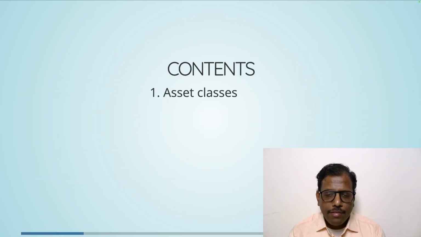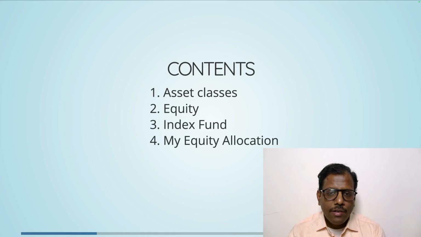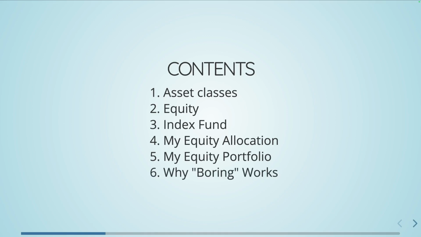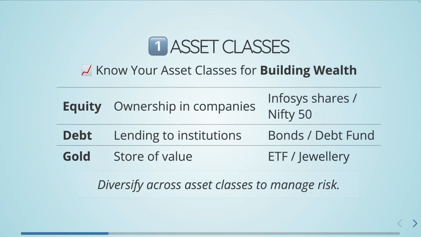Let's continue. As part of the contents, we will look at what is an asset class, what is equity, what is an index fund, and what is my asset allocation for equity. We will look at what is my equity portfolio, and then we look at why borrowing works better.